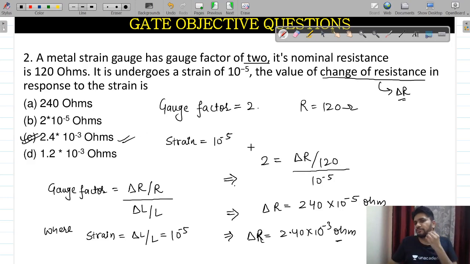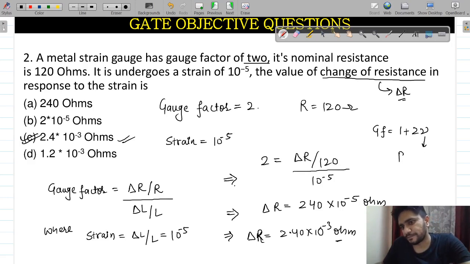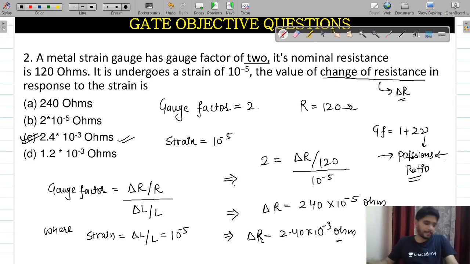There is another formula which I want to tell you. If the examiner has asked you to find out the value of Poisson's ratio, then gauge factor will be equal to 1 plus 2 times this, my Poisson's ratio. Poisson's ratio is the thing here.